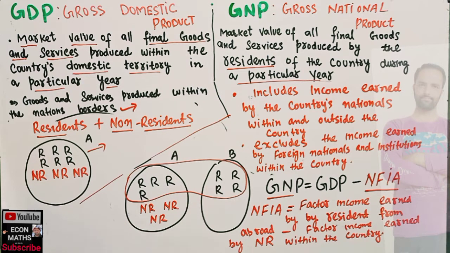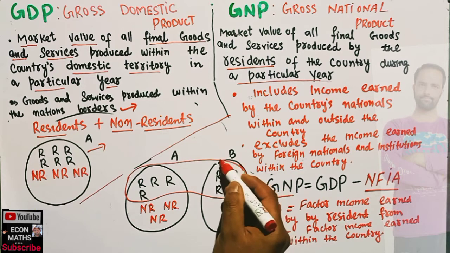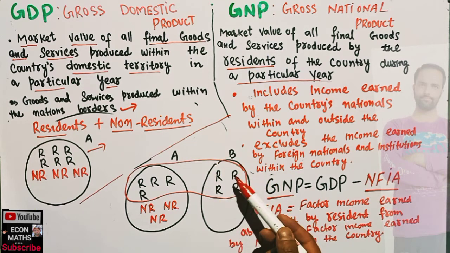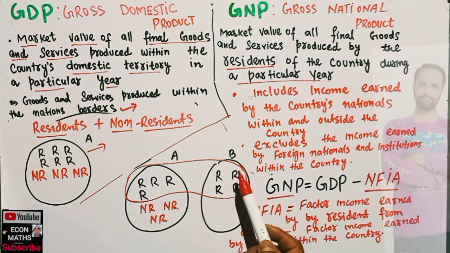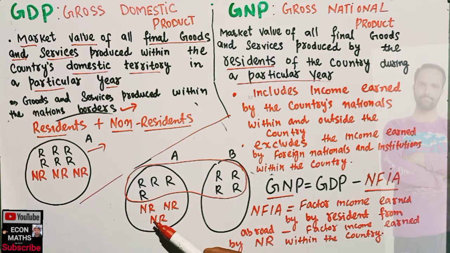We subtract the income earned by residents from abroad minus the income earned by the non-residents within the country. This gives us the net factor income from abroad.